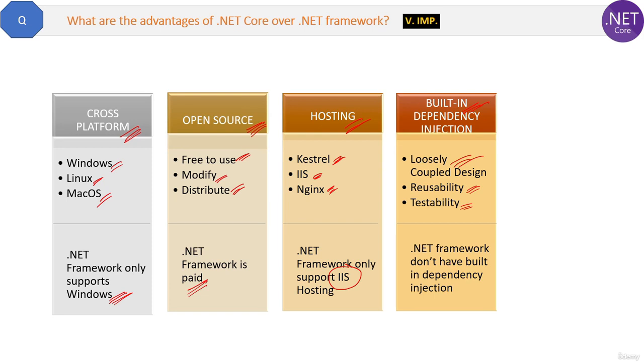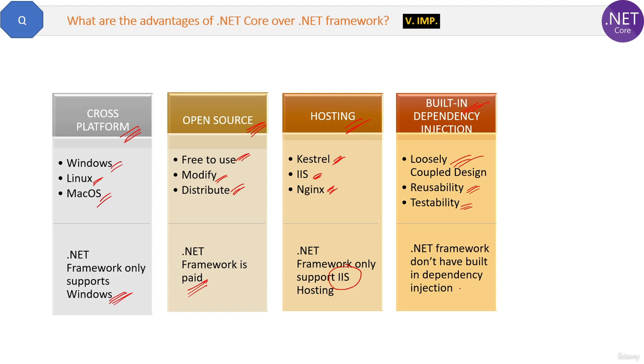Now, when we say that dependency injection is inbuilt in .NET Core, that means you can easily configure it in .NET Core, right? But in .NET Framework also you can use dependency injection, but you have to do some complex coding for implementing dependency injection in traditional .NET Framework, okay?